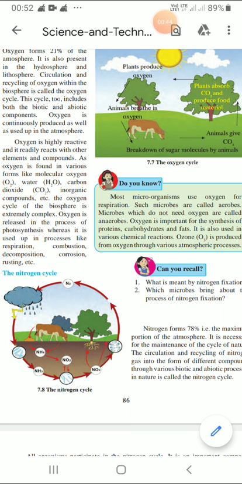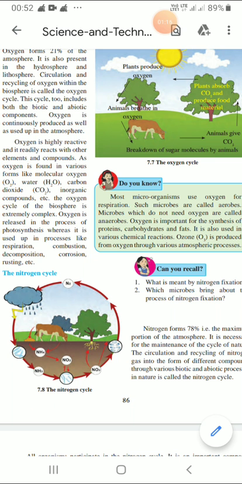As you all know, oxygen is a very important constituent in our day to day life as well as for all living things. The proportion of oxygen in the atmosphere is 21%. The oxygen cycle maintains the amount of oxygen in the atmosphere by taking oxygen from the air and again releasing oxygen back into the air.